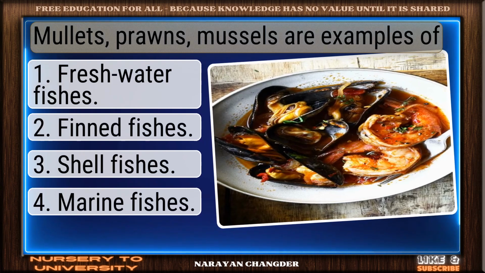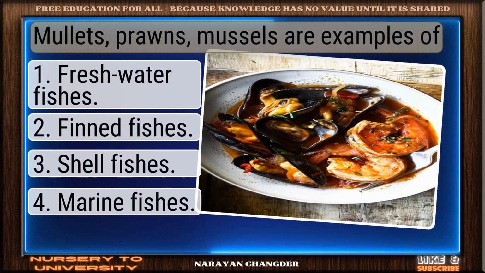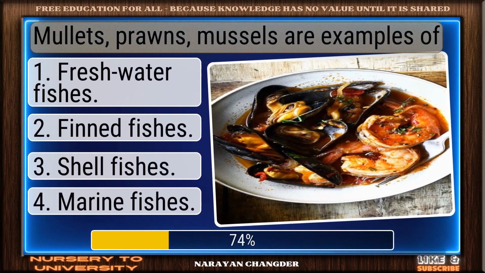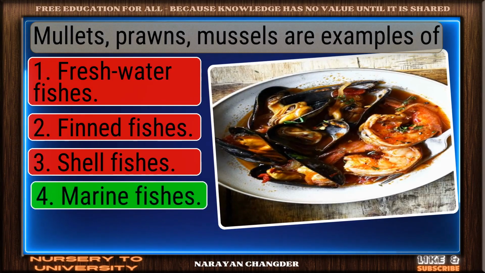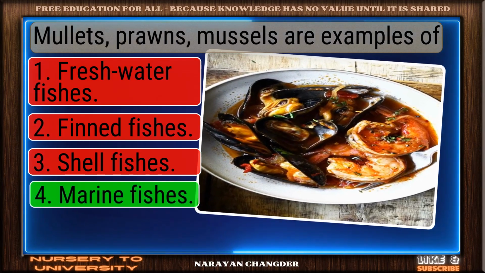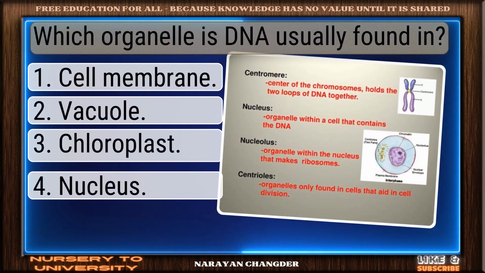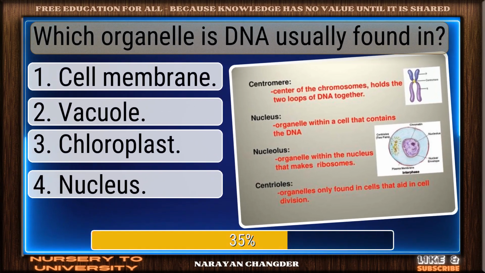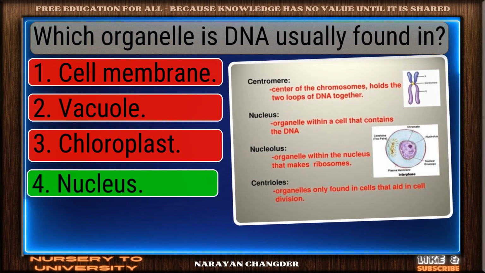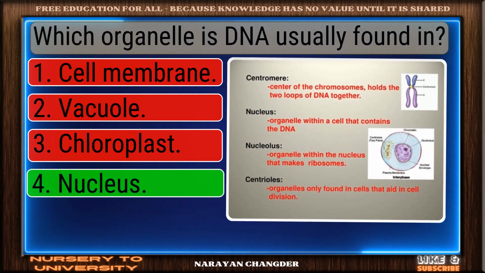Question number 104. Mullets, prawns, mussels are examples of? Smart move. Marine fishes is an accurate answer. Question number 105. Which organelle is not usually found in? Bravo. Nucleus is the answer.